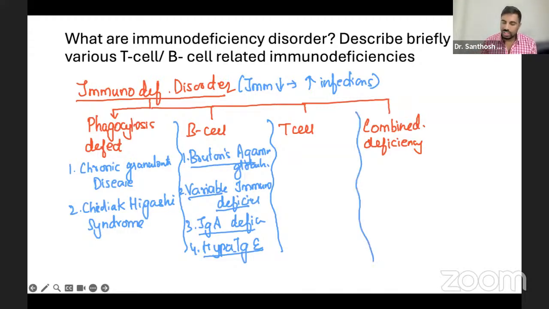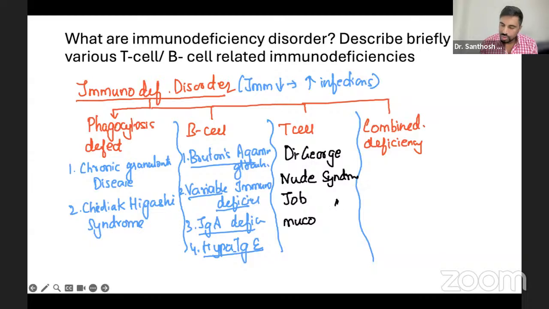When we talk about T cell, the most important is DiGeorge syndrome. You have to always write about DiGeorge syndrome; people like it. And there are other syndromes like Nude syndrome and Job syndrome, and mucocutaneous candidiasis. When T cells go down, candidiasis automatically comes.